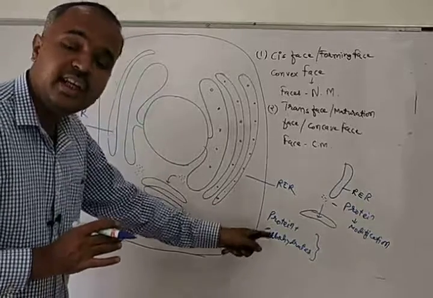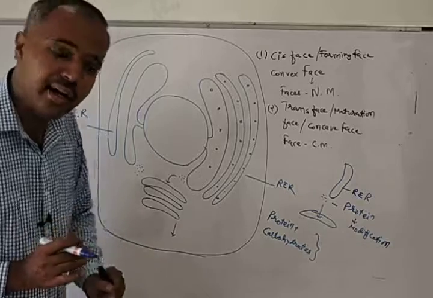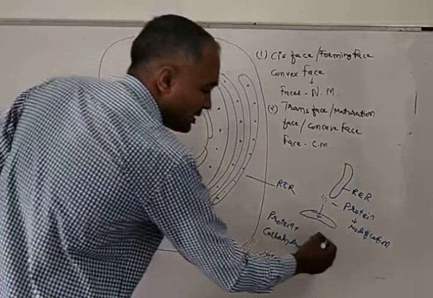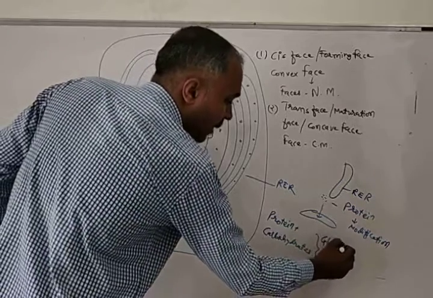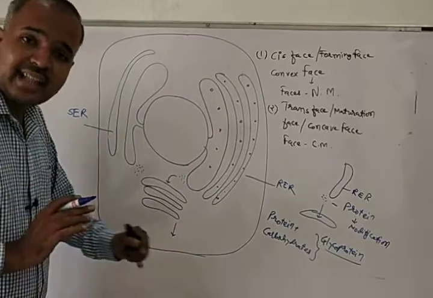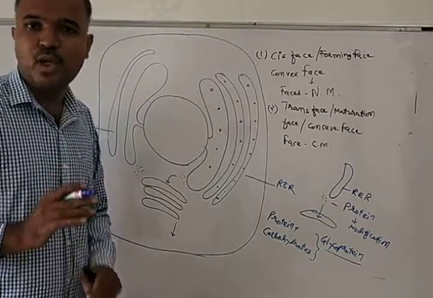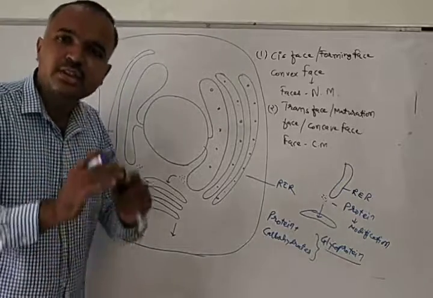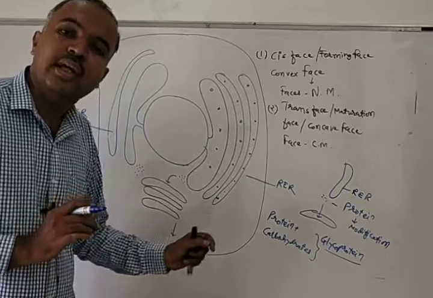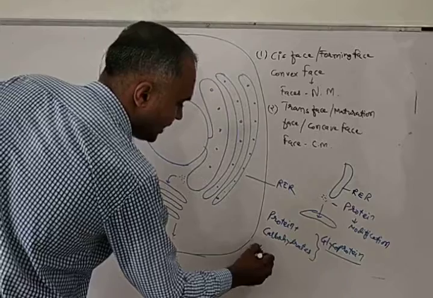Because initially only protein was there. Now this protein is getting attached to the carbohydrate. So now this is known as glycoprotein. This is not protein only. This is glycoprotein. Okay. In this manner, that protein has undergone modification, and this process of modification of protein is known as glycosidation.